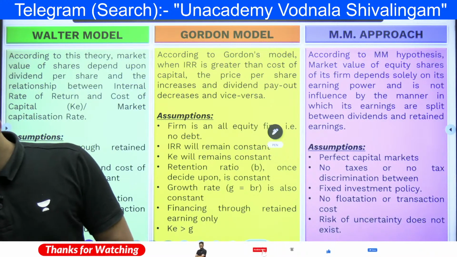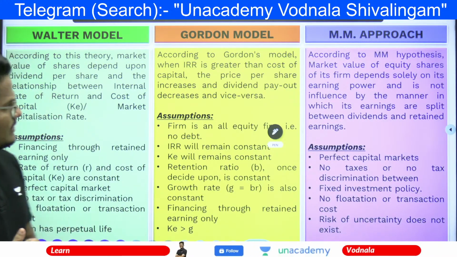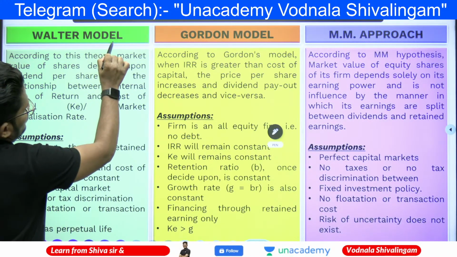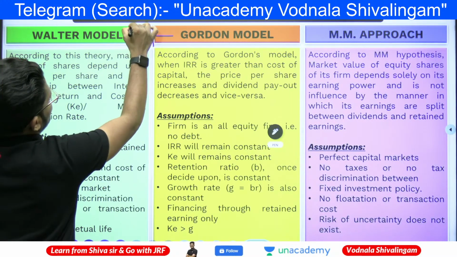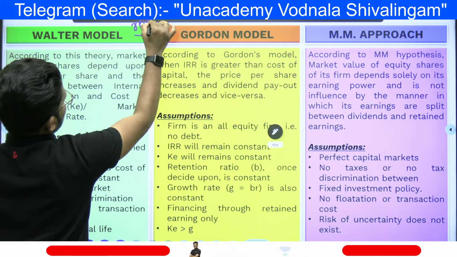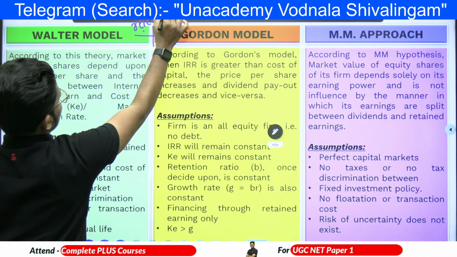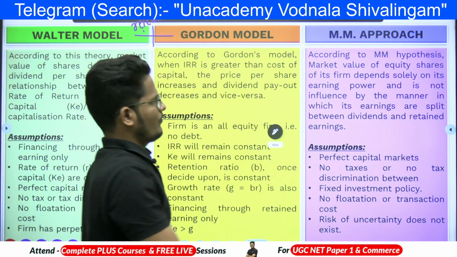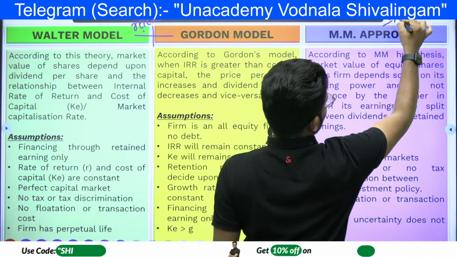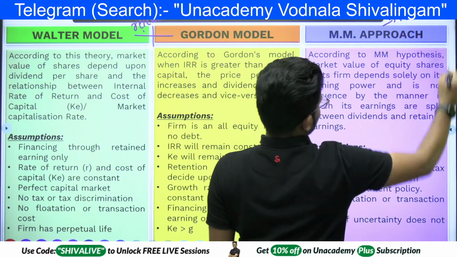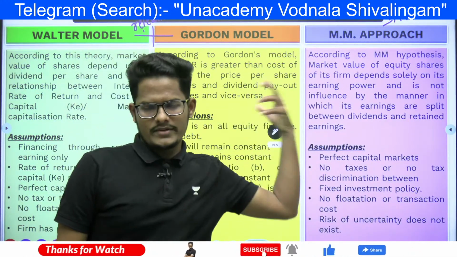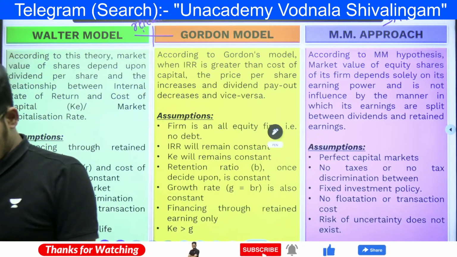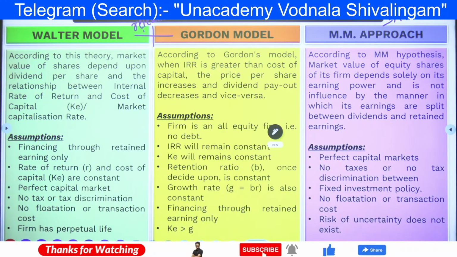In this, Walter as well as Gordon, both are relevant approaches, because of the dividend the value of the firm is going to change. Whereas Modigliani-Miller is always the irrelevant fellow, because of the dividend declaration, market value or value of the firm is not going to change. That is the irrelevant approach.